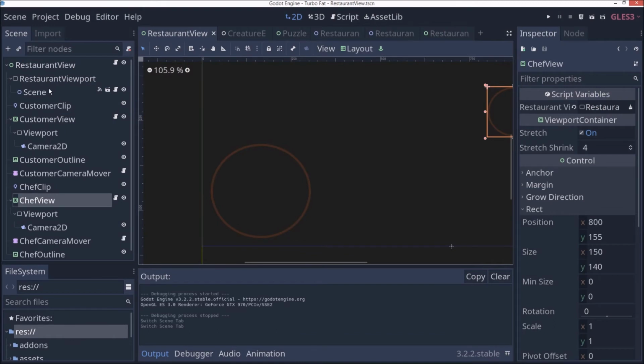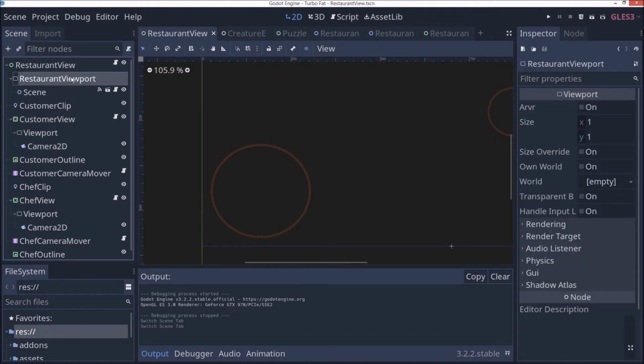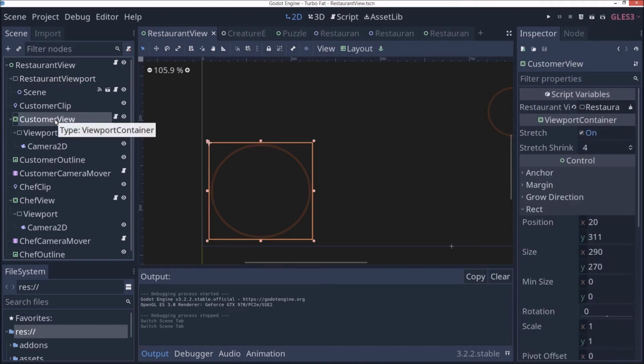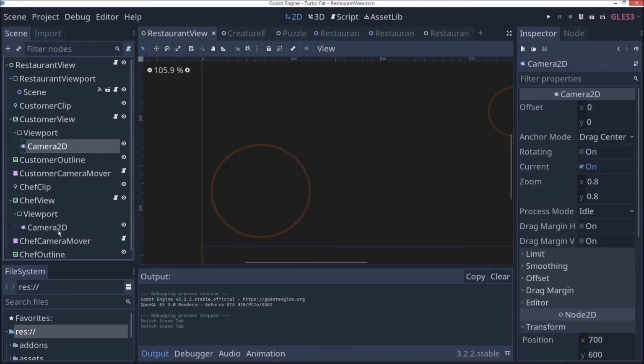So I had to redesign the scenes a little bit to where there's now a restaurant viewport which contains the restaurant scene, and this viewport is shared between all the different bubbles. And then there's two different viewport textures which display that same scene, and each viewport texture has its own camera, so they can be zoomed and panned independently.